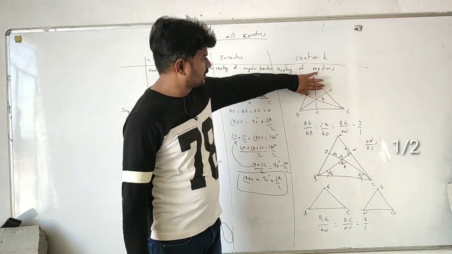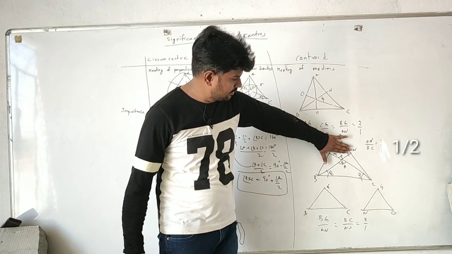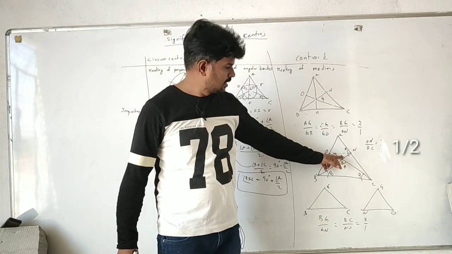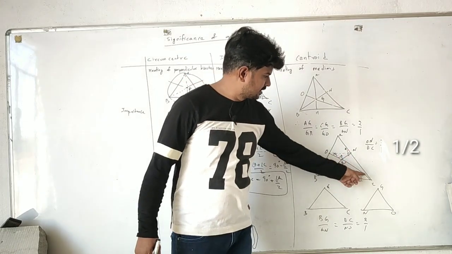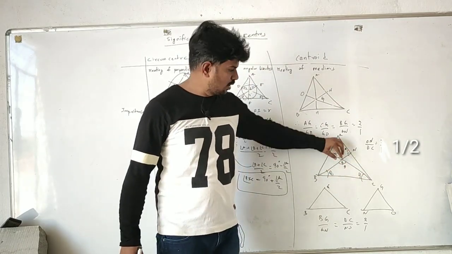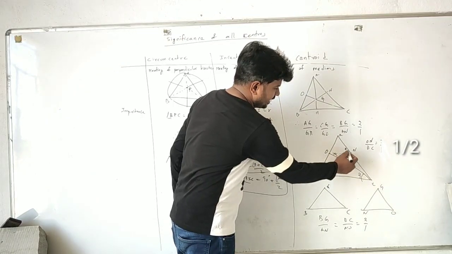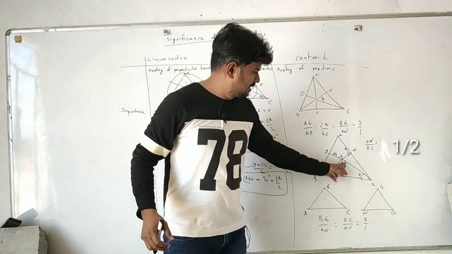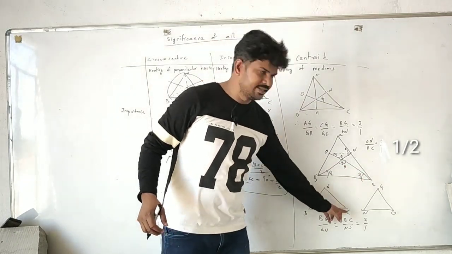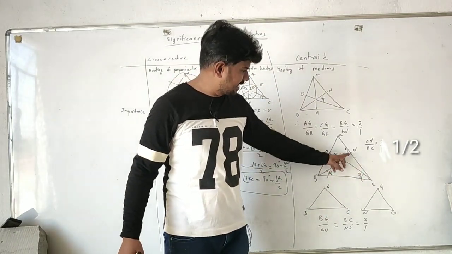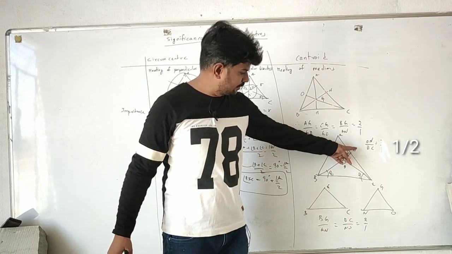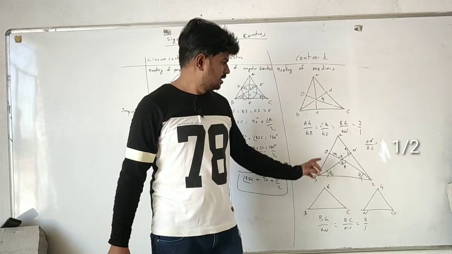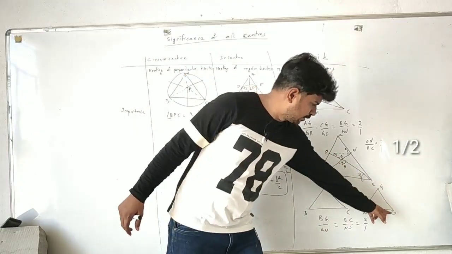Now check it here. Come here. This is a parallel line, this is a parallel line, and this is a transversal. So this angle is the same. Similarly, this is parallel, this is a transversal, so this angle is the same here. So now triangle GNO and triangle BGC, BGC is here. For these triangles, this angle is the same here. Wherever B is there, you have to copy N, because the order has to be the same for similarity. This angle is the same in both, so keep it over here.